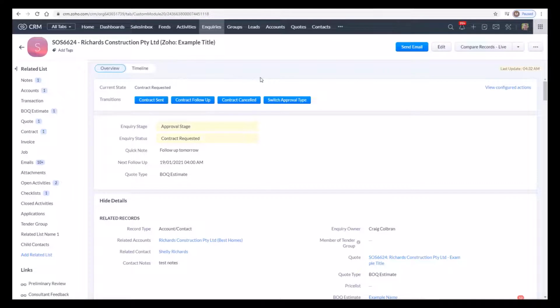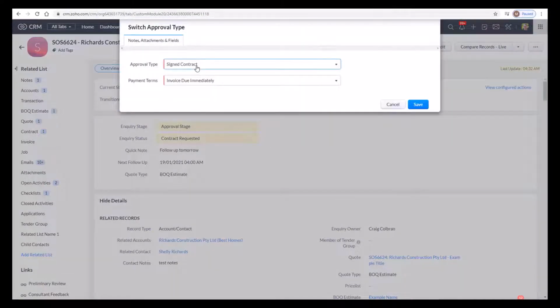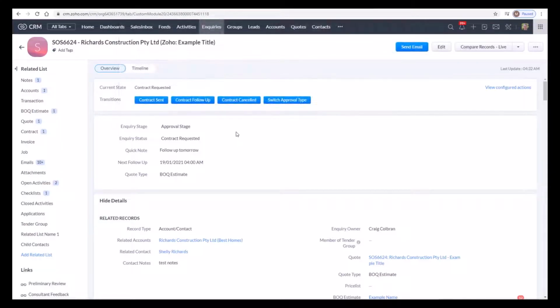Now if we don't really need a contract because we've already maybe sent it off using mail merge sign to get the signature, we could switch approval types, and we're going to now go to BOQ invoice payment forecast. So what we're going to do with this approval type is we're going to generate an invoice, and we're also going to forecast the project balance. So there we go, we jump to the correct status.